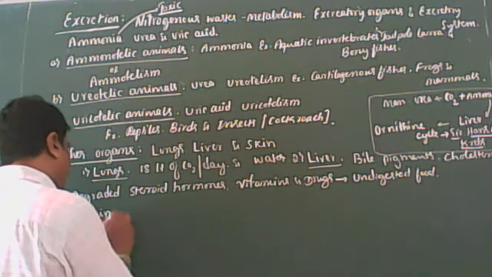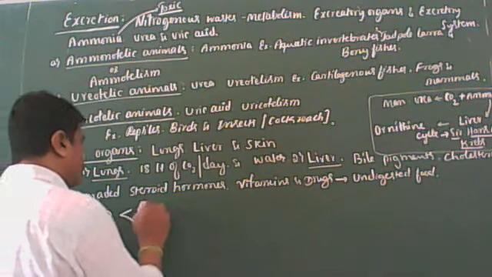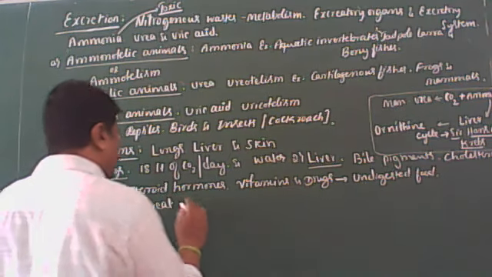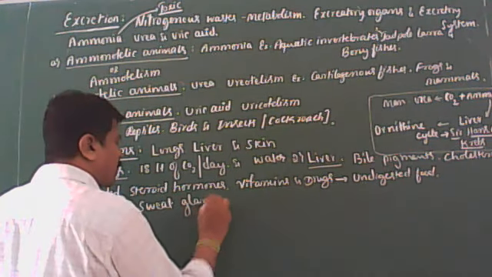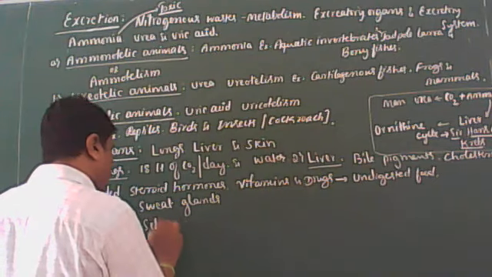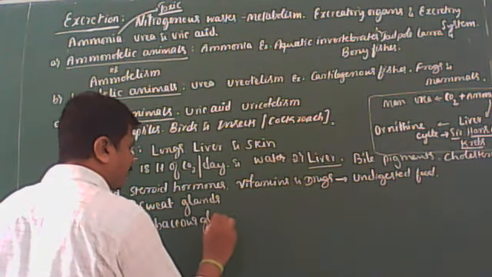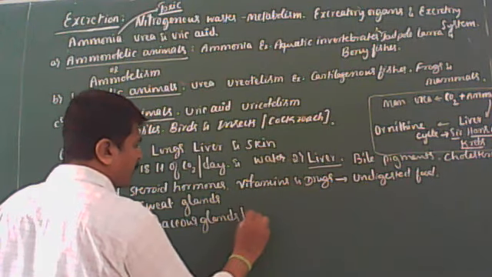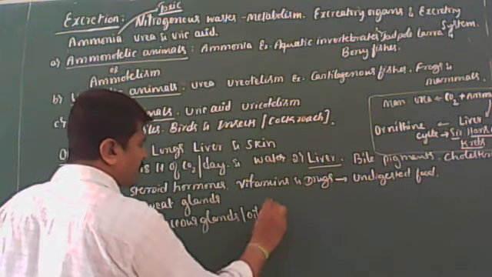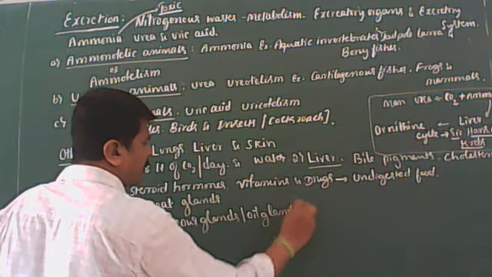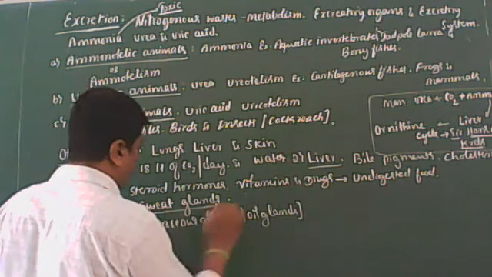Next, let us come to the third one, the skin. You know that our skin has two types of glands. One is the sweat glands. Another one is the sebaceous glands. These are the two types of glands present in our skin. Sebaceous glands are nothing but oil glands. That we should keep in our mind.